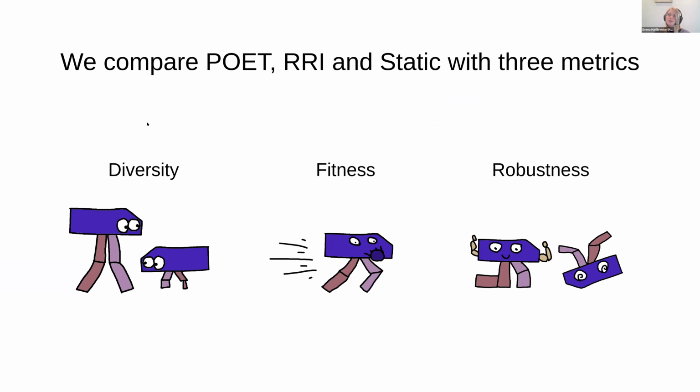We compare our 3 methods for changing environments using 3 metrics. First is diversity. The diversity is how different each individual in the population is from the other individuals in that population. Next is fitness, which is how well the individual performs in its environment. Next is robustness, which is how well the individuals perform when they encounter new environments that they have never seen before.